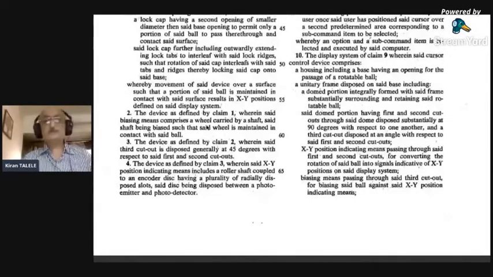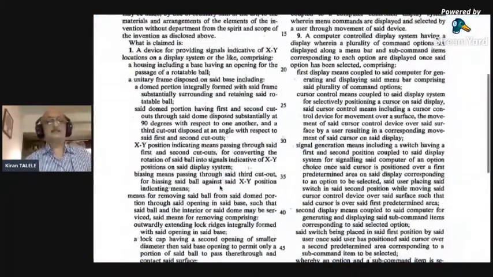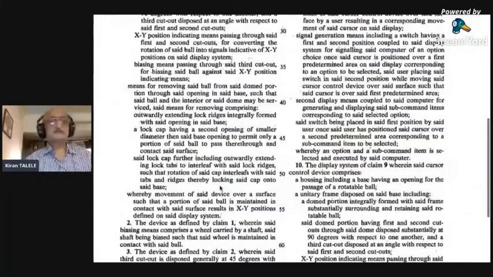This is a non-obvious invention. So now don't compare this with the most recent technology. Assume that in 1984, when there was no patented mouse available, that is the time this was disclosed. That is the time it came. You can easily make out that in the earlier patent, the claim starts here. From this point till the end, there is no full stop. It's a semicolon. That means every claim is a single sentence. It ends at the end of the claim. Then there's a new start. All these are the independent and dependent claims.